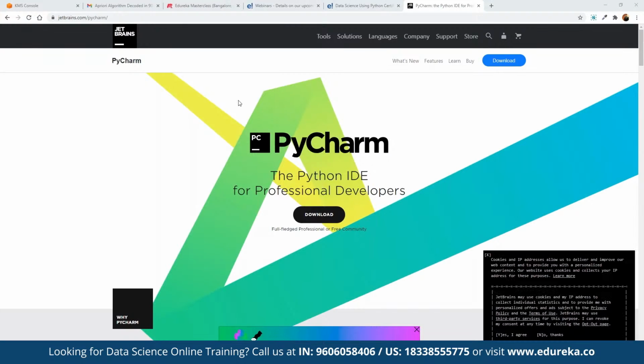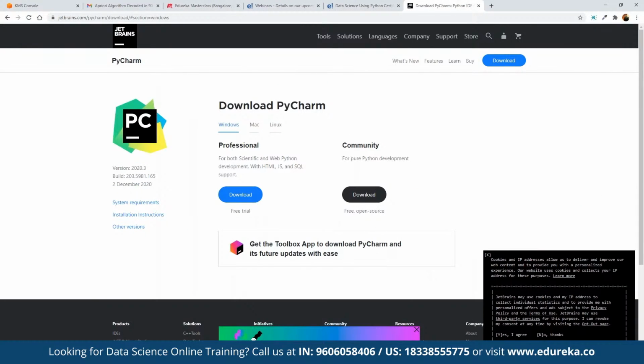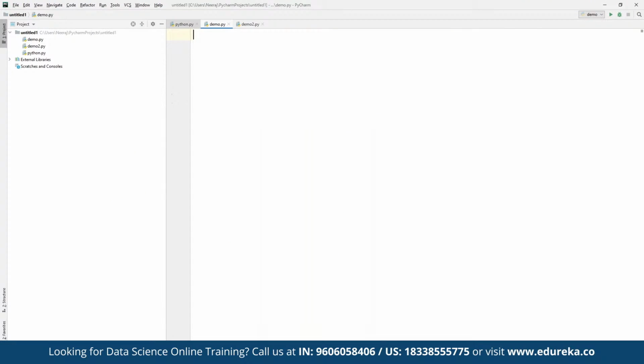In the meantime, we are also going to install PyCharm as our main IDE. In case you want to work on Python, we can make use of the PyCharm IDE, which is one of the most popular IDEs for getting started. PyCharm is also offered as a free tool, that means it is offered as a community edition, so you can use it in order to get started. Once we have access to it, we can open this up. All right, so here we can get started.